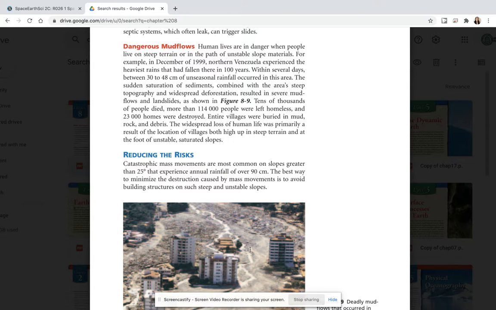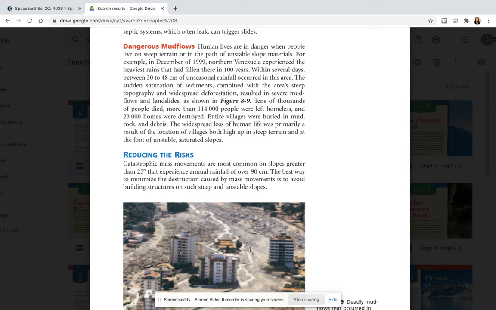For example, in December of 1999, northern Venezuela experienced the heaviest rains that had fallen there in 100 years. Within several days, between 30 to 45 centimeters of unseasonal rainfall occurred in this area. The sudden saturation of sediments, combined with the area's steep topography and widespread deforestation, resulted in several mud flows and landslides, as shown in Figure 8.9. Tens of thousands of people died.